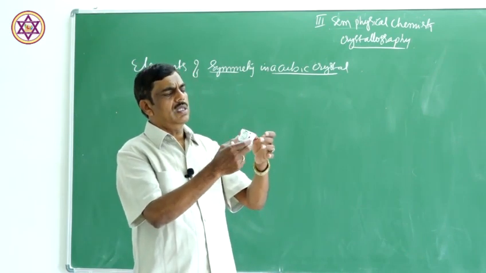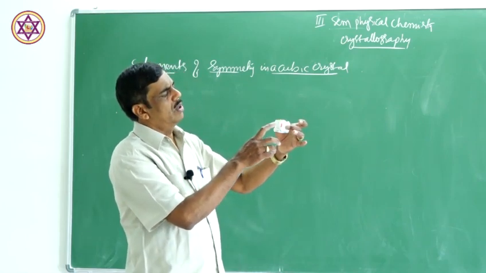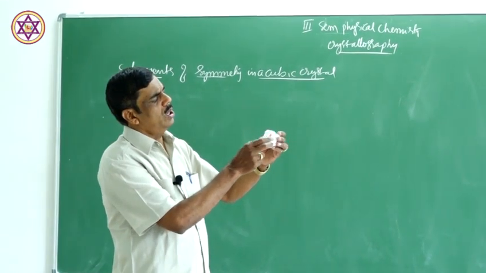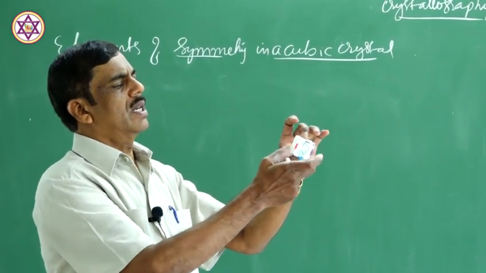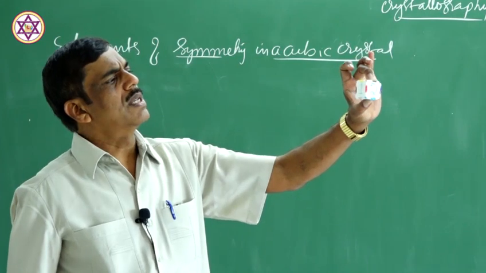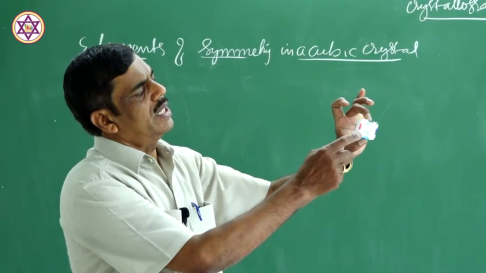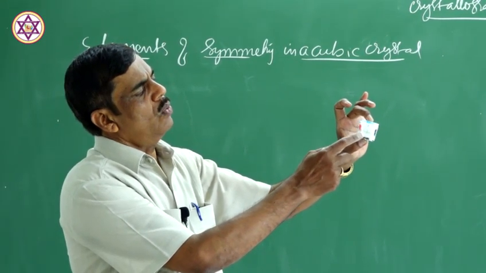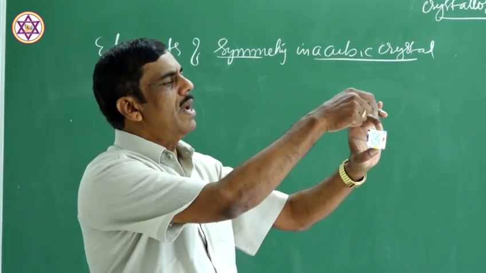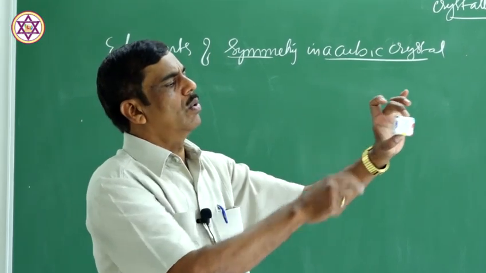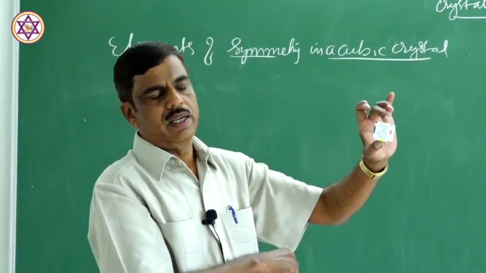Now, you see these are the faces of a cube. How many faces are there? 6 faces are there: 1, 2, 3, 4, 5 and 6. Now, consider an imaginary line passing through the opposite faces. If you rotate this through 360 degrees, the same appearance will be repeated 4 times. That is why it is called C4 axis of symmetry.